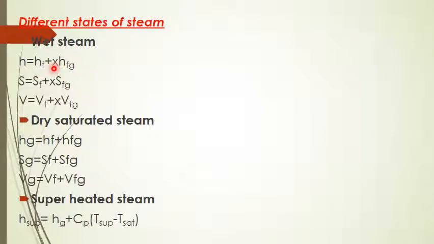So h equals hf plus x into hfg. h is nothing but enthalpy here. If you want to calculate the enthalpy value of a wet steam, then the enthalpy of wet steam h is equal to sensible heat plus the product of dryness fraction and enthalpy of evaporation. Similarly for entropy and similarly for specific volume of wet steam. This set of formulas will be used for wet steam.